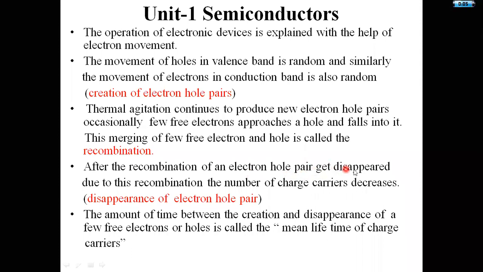Due to the disappearance of electron and hole pairs, the number of charge carriers decreases to some small extent.